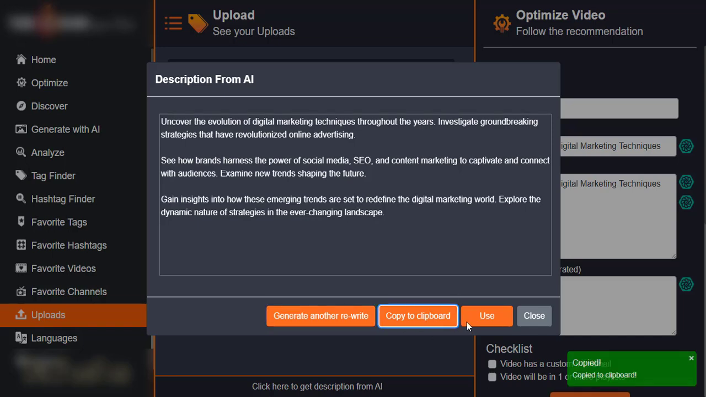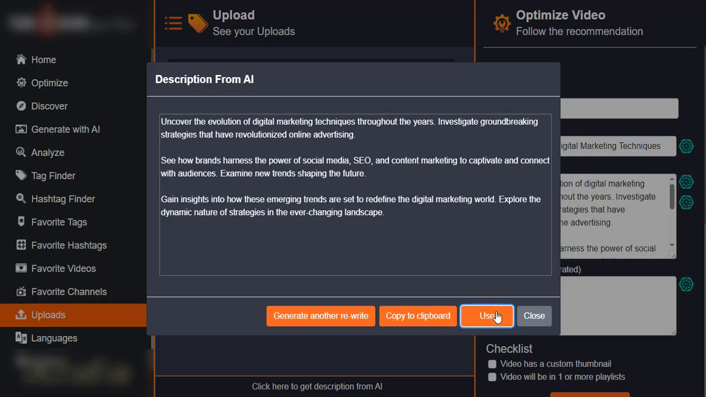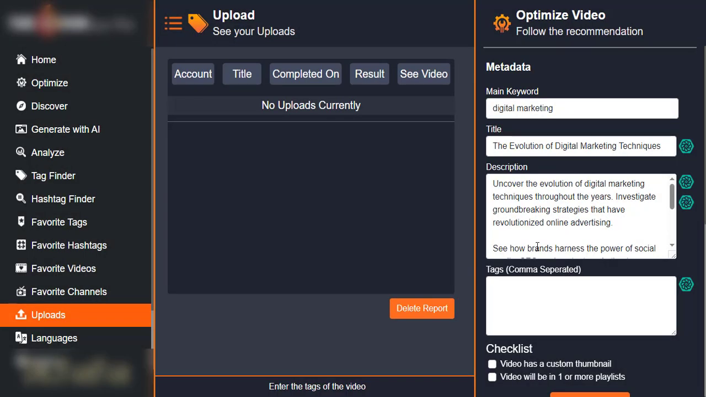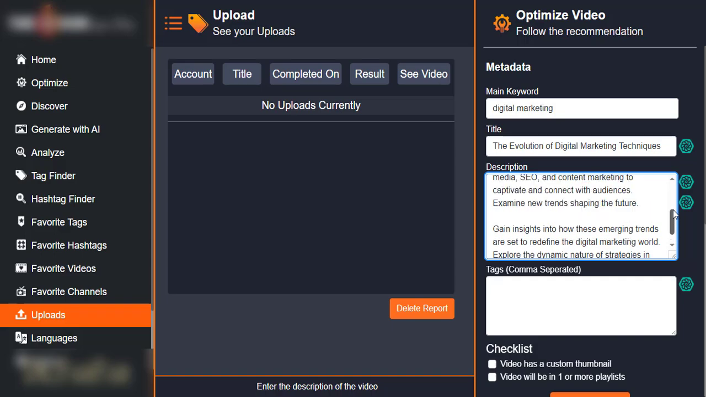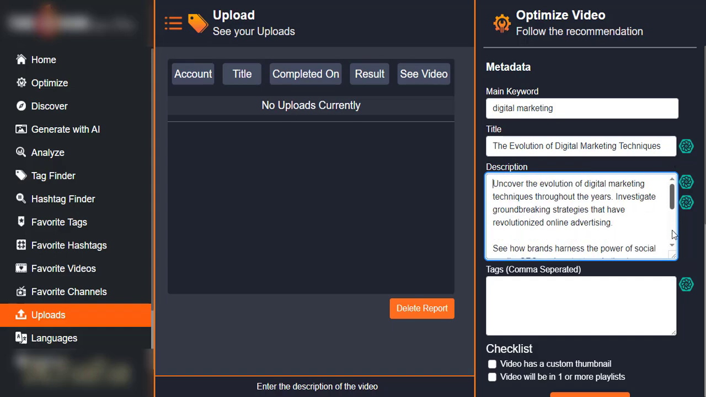So let me say I'm okay with this. I can decide to click on copy to clipboard and paste it right here, or use it on my video directly on YouTube if I don't want to use this tool to upload automatically. If I want to use this tool, I will just click on use. You can see it has filled up my description space right here. You can see how wonderful that is, right?